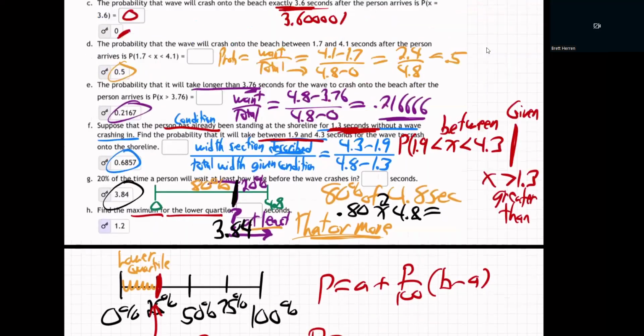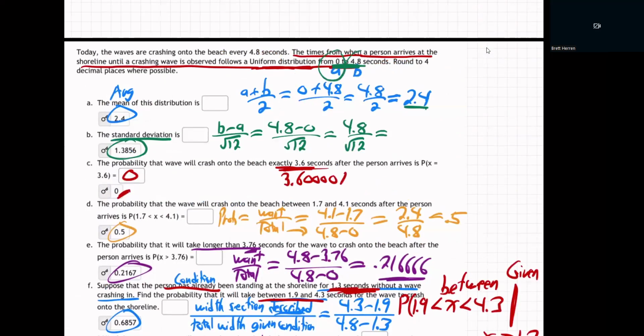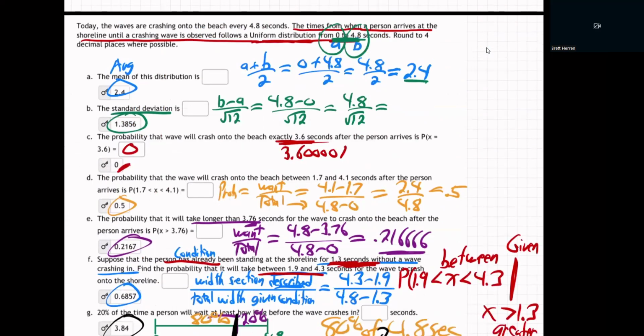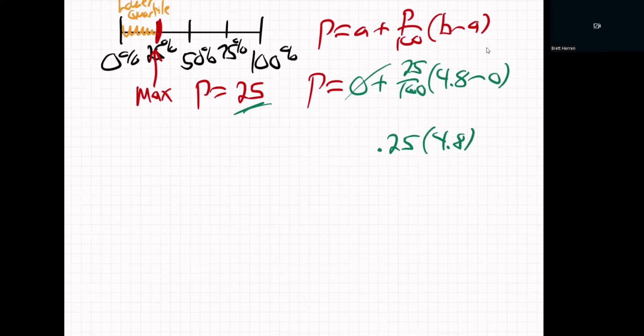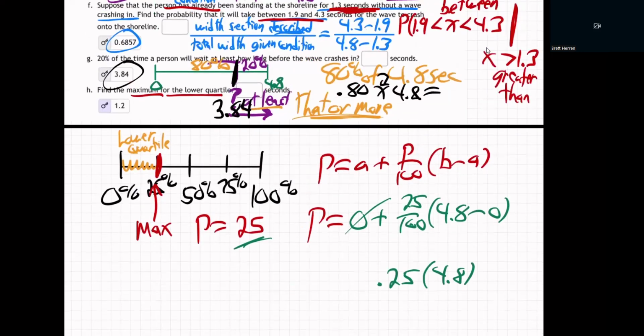What's A and B? Well, A is right here. A is 0, B is 4.8. And P is 25. So if you hit the buttons on the calculator, that 0 is not doing anything. 25 times 4.8. That makes sense, right? It's just like the last one, really. It's similar. I mean, because from 0 to 4.8 seconds, that's the whole range, 4.8 seconds.